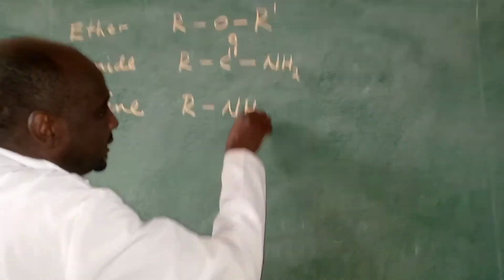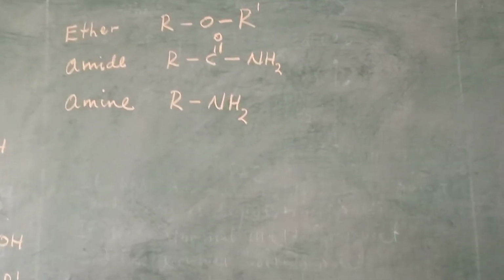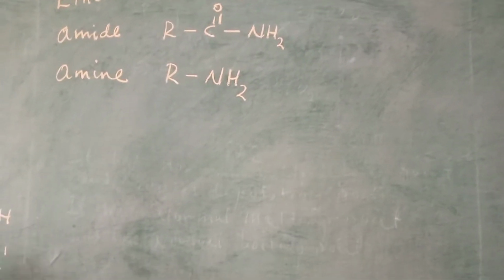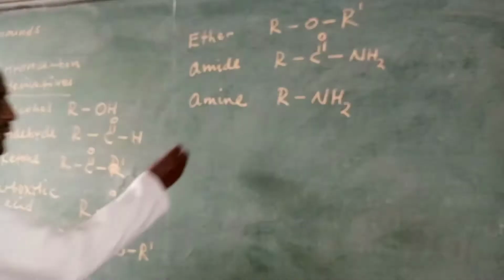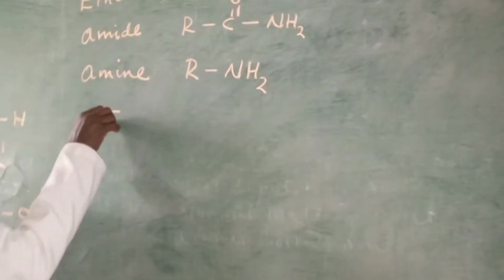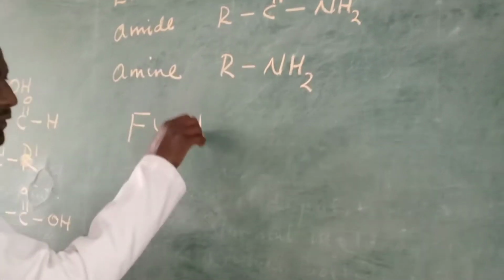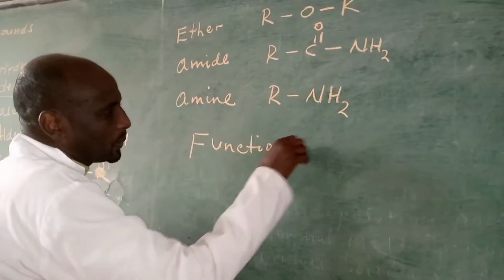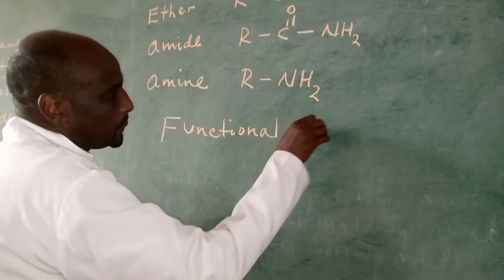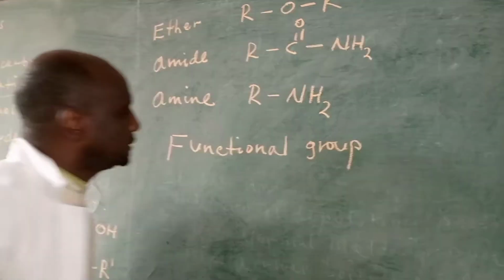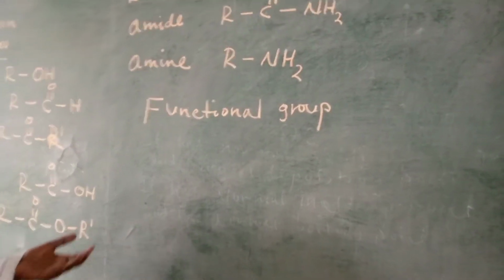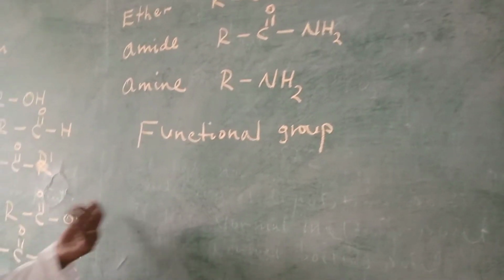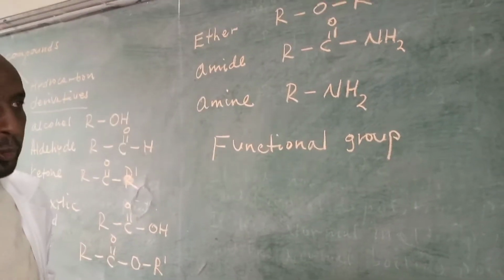These are most of the organic compounds derived from hydrocarbons. They are known with their functional group. What is functional group? The hydrocarbons have their own functional group. The compounds derived from hydrocarbons also have their functional group.